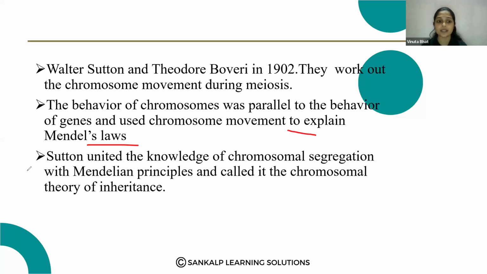So what is the exact meaning of the chromosomal theory of inheritance? It is the chromosomal segregation. During cell division, the chromosomes segregate, right? So this chromosomal segregation and the Mendelian principles are united, and it is called the chromosomal theory of inheritance.